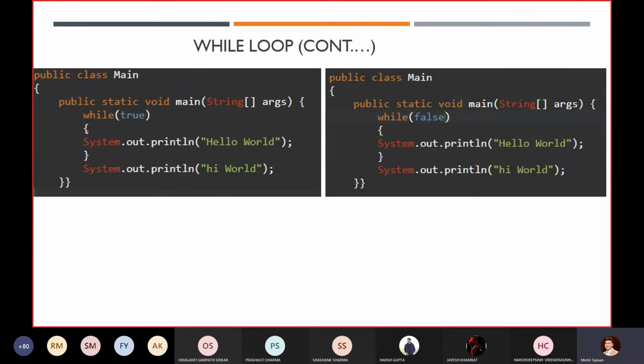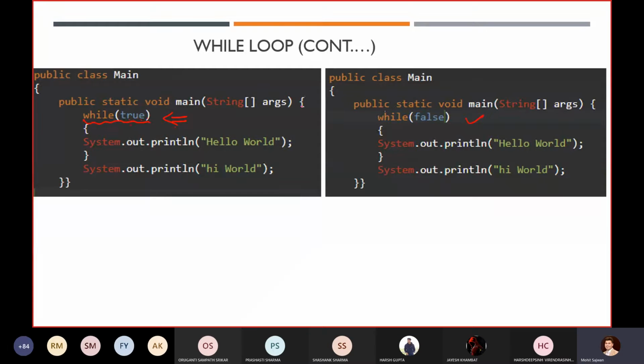Similarly, here we have one more issue related to the while loop. Suppose this condition will remain true, meaning you cannot change that particular condition. Whatever the condition we have, it is either telling me true or false.